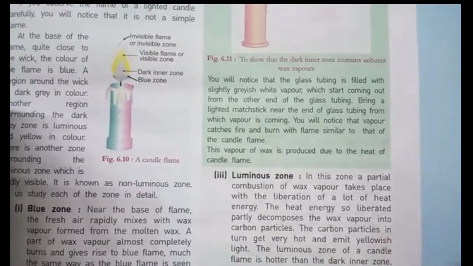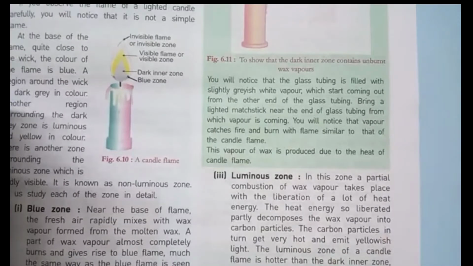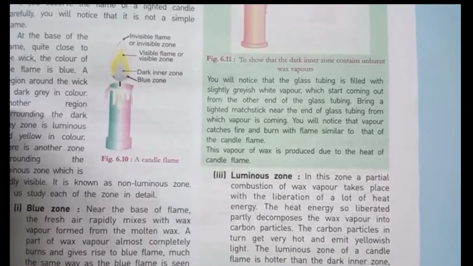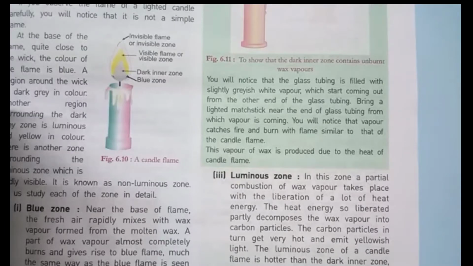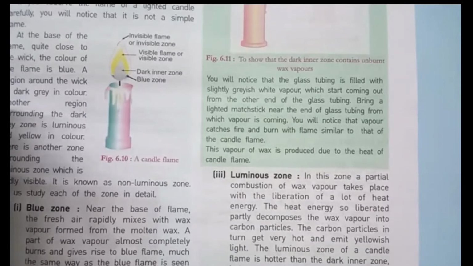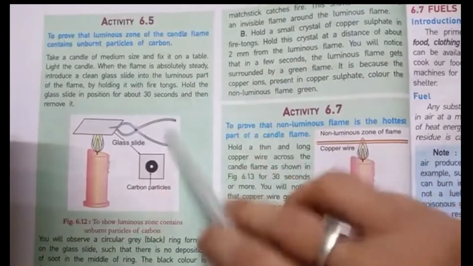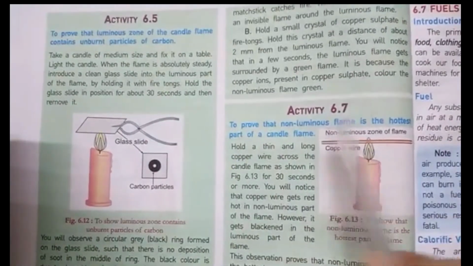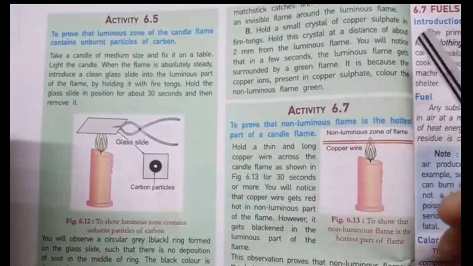Next part is the luminous zone. In this zone, partial combustion of wax vapor takes place with the liberation of a lot of heat energy. The heat energy so liberated partly decomposes the wax vapor into carbon particles. The luminous zone of a candle flame is hotter than the dark inner zone, but not as hot as the non-luminous zone. Student, there are also activities 6.5 and 6.7 given. You have to go through all these activities carefully.